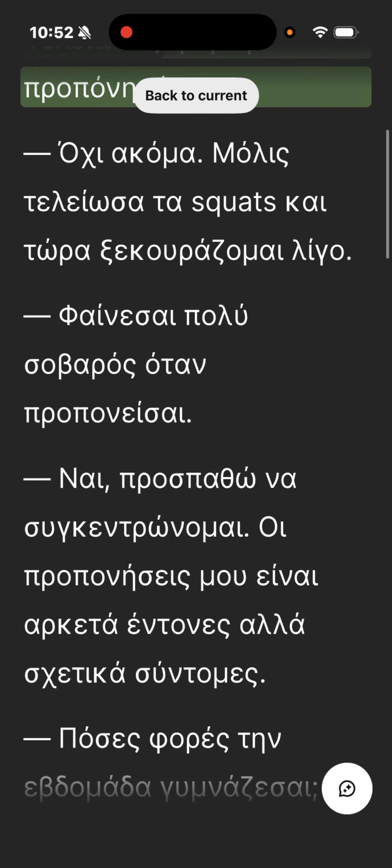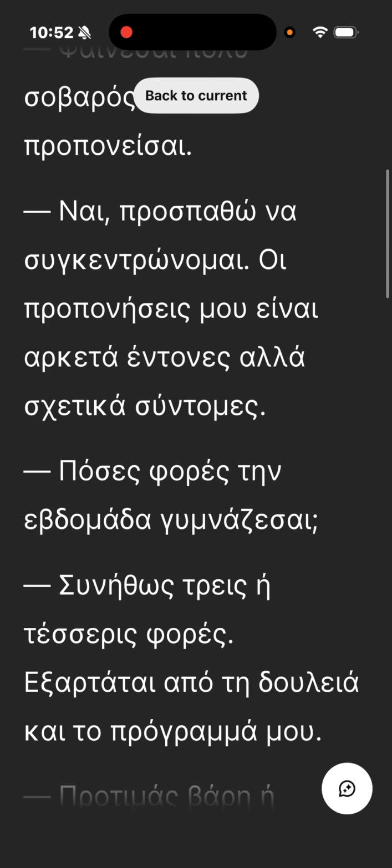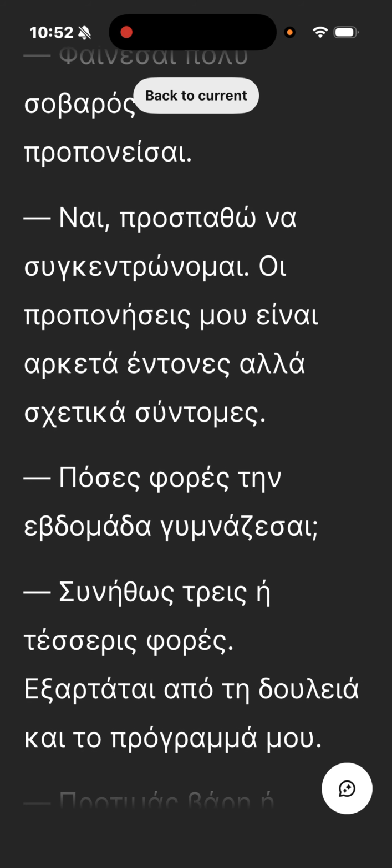Stuff that I don't know, like what I pointed out before. I mentioned that when it says archetaintones, I'll probably take that. That means fairly intense. Archetaintones, alla sketika syntomes. So I'll take sketika syntomes, which means but fairly brief. And I will make that an Anki card.